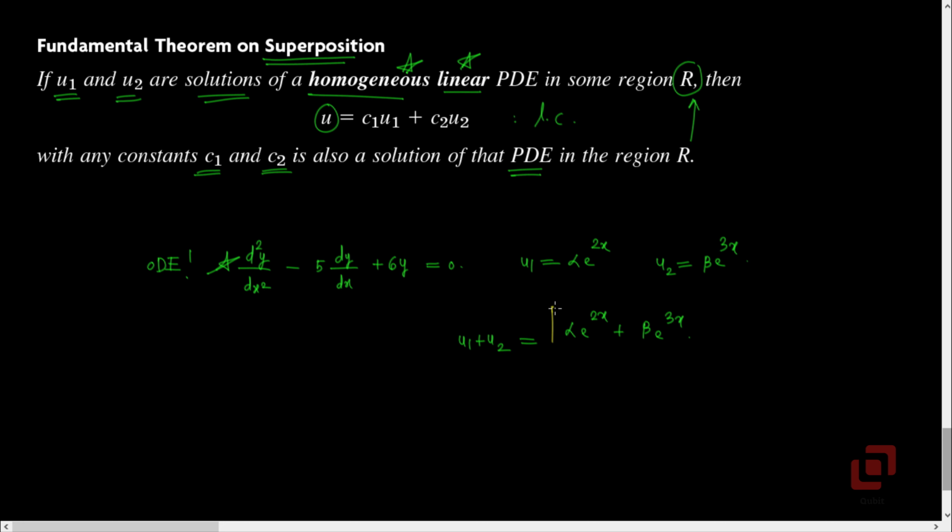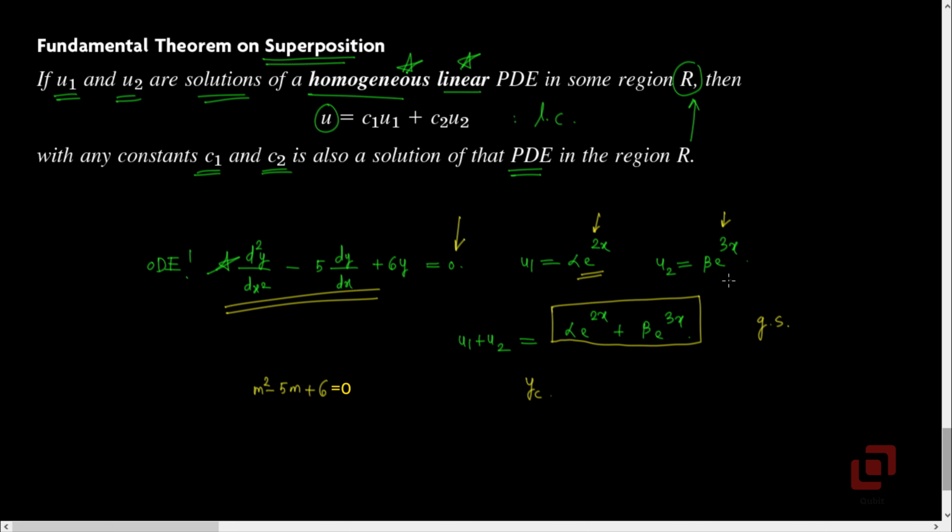You may now check that this function here is actually the general solution of the ordinary differential equation. As the right hand side is 0, there will not be any particular integral. So all we have to do is to find the complementary function. In this case, the auxiliary equation is m squared minus 5m plus 6, whose roots are 2 and 3, and hence the solution alpha e to the power 2x plus beta e to the power 3x, which is a linear combination of the independent solutions e to the power 2x and e to the power 3x.